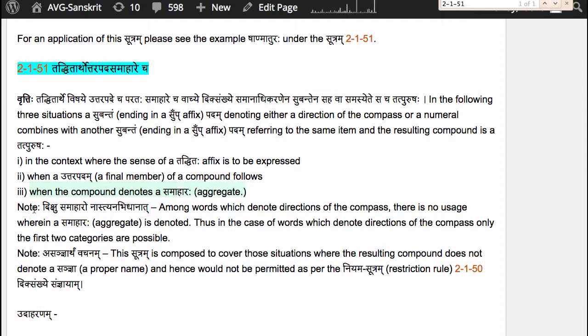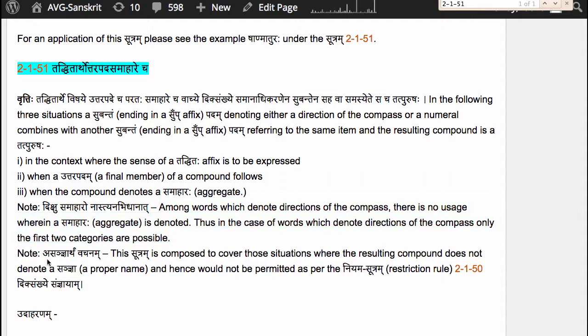The first note here says that dikshu samaharo nastyanabhidhanat, nasti anabhidhanat, which means that among words which denote directions of the compass, there is no usage where a samahara, an aggregate, is denoted. Thus, in the case of words which denote directions of the compass, only the first two categories are possible, not the third one of a samaharaha, because there is no such usage in the language.